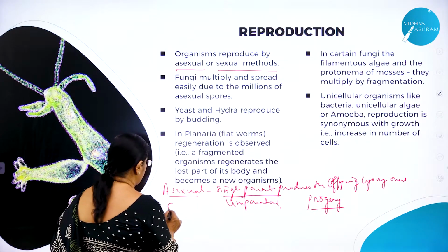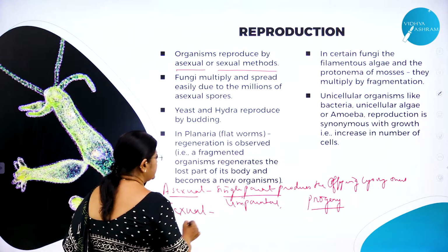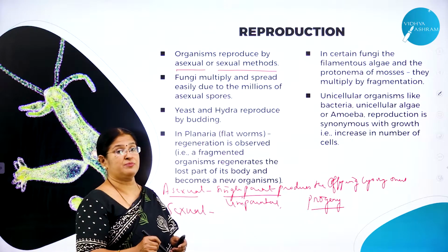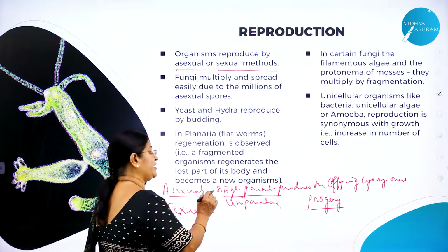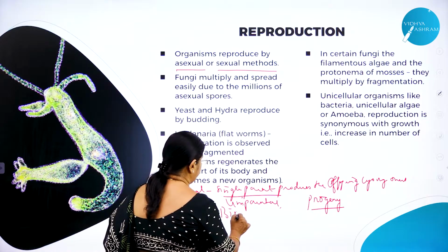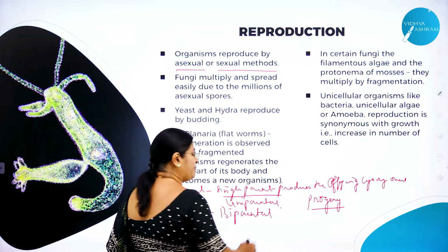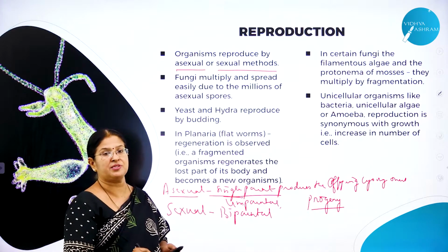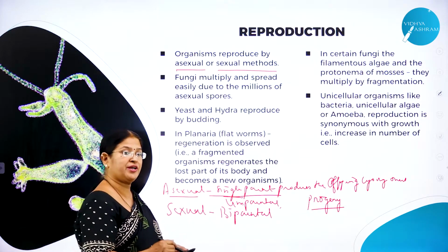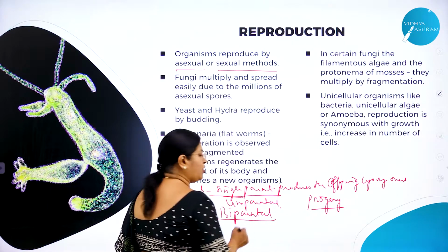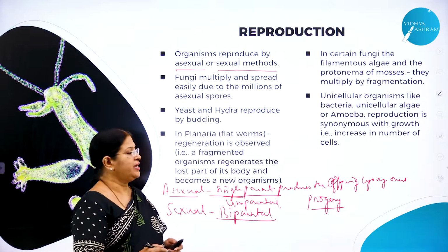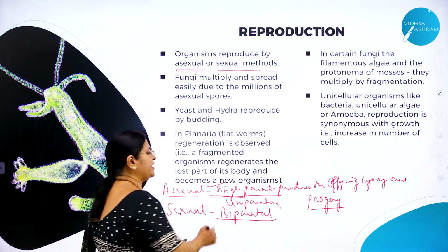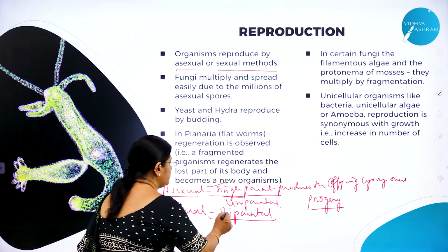Then what is the sexual mode? Sexual mode is a type of reproduction which involves two organisms of opposite sex. Very, very important. It is biparental. Why is it called biparental? Whereas in asexual reproduction only one parent produces the offspring, in the case of sexual reproduction two parents are involved in the process of reproduction, where they produce the progeny or the offspring. So this is single parental, that is uniparental, and this is biparental.